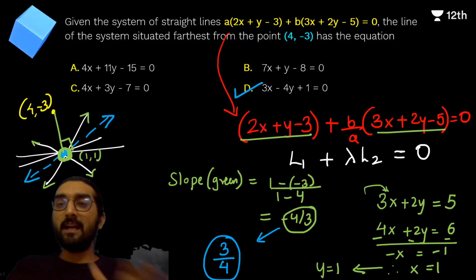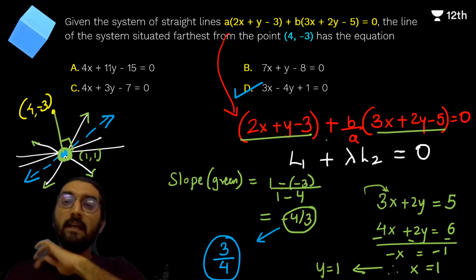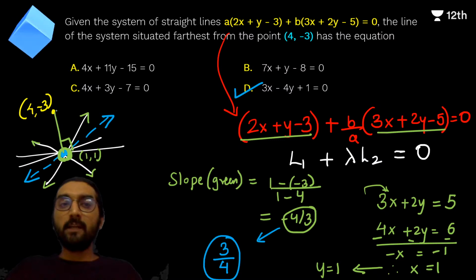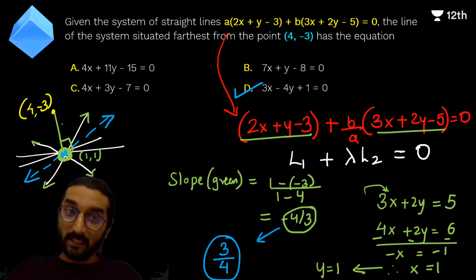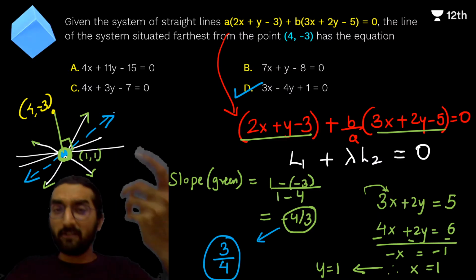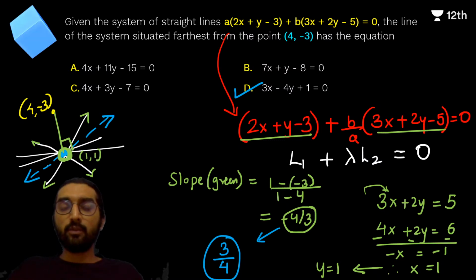L1 plus lambda L2 equal to 0, the family of lines concept is involved. Then solve L1 and L2 to get the intersection point, connect it with the outside point to get the slope of the green line, and the blue line's slope will be perpendicular to that, the negative reciprocal. The blue line will be perpendicular, why? Because we want this to be the farthest.